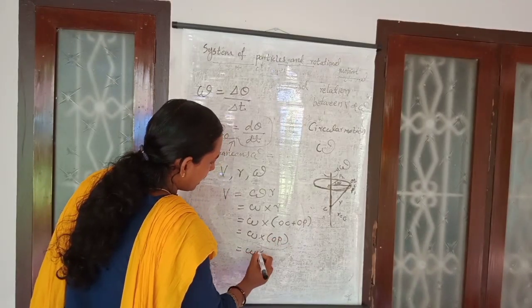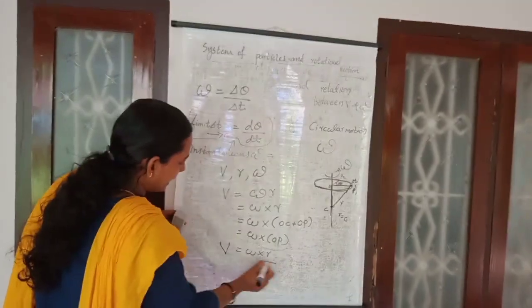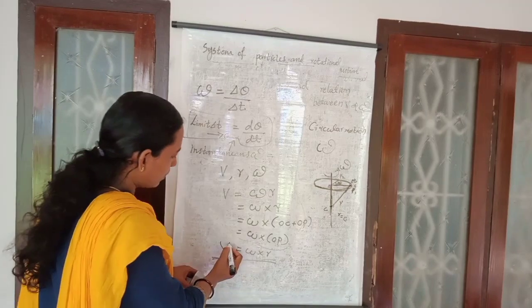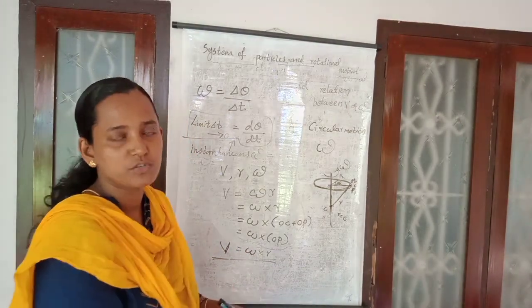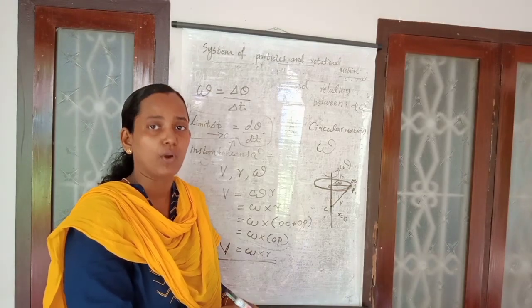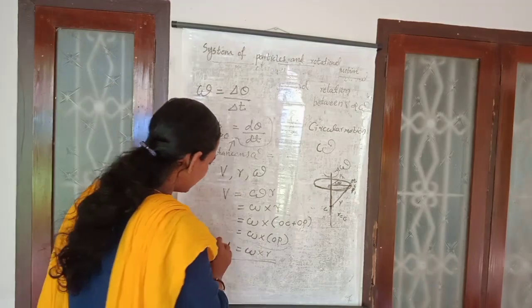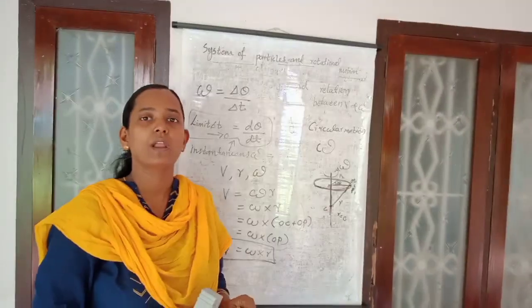And OP is r itself. Therefore, v is equal to omega cross r, and this is a vector product. Understood? This is the relation connecting the linear velocity and the angular velocity.